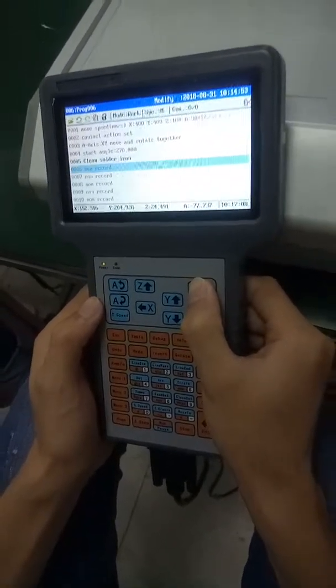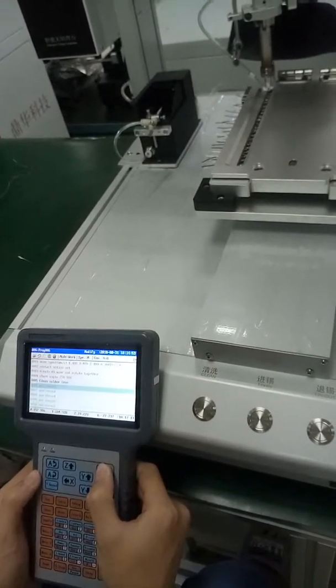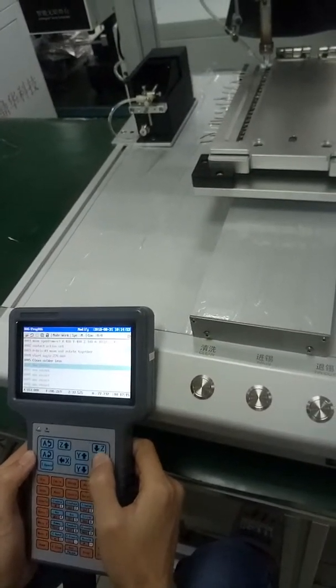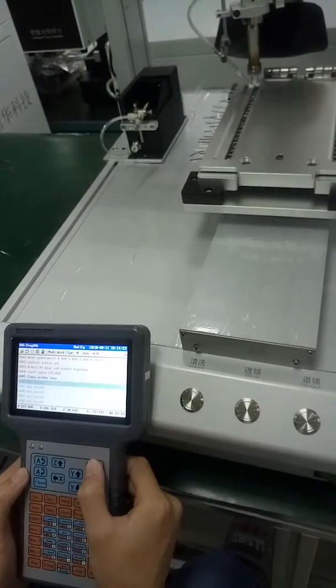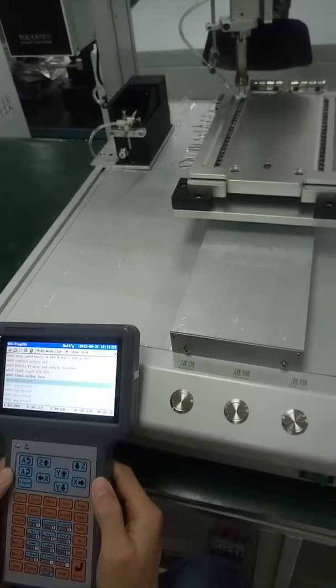Now we aim the solder iron tip at the solder point. We can use these buttons to adjust the position between the solder iron and the solder point.